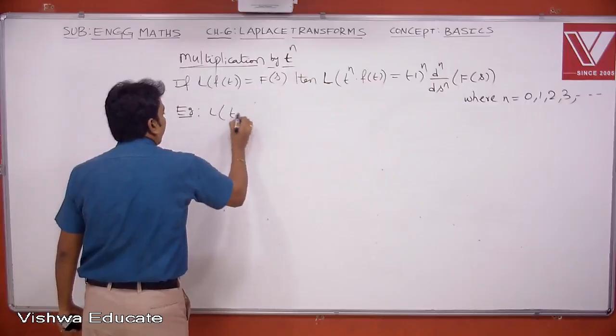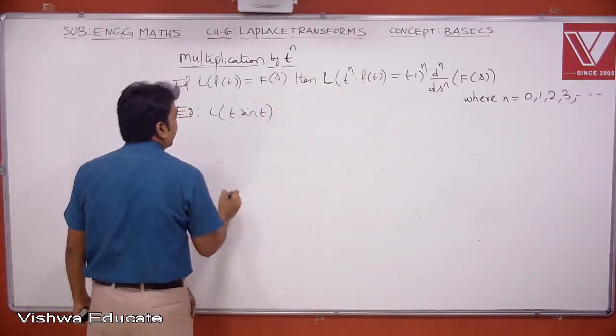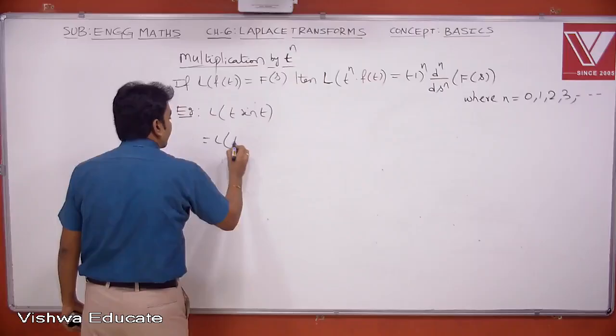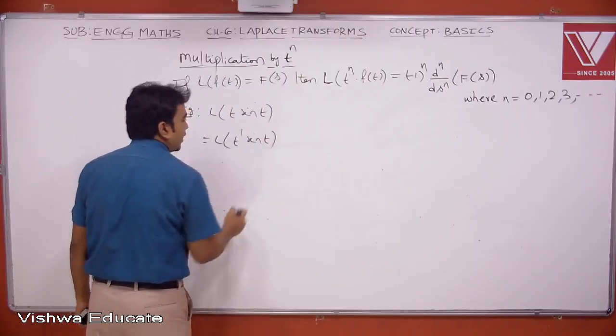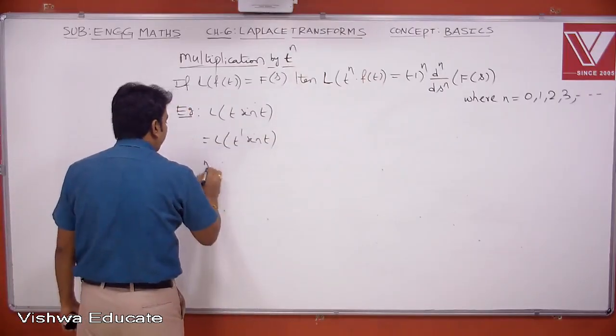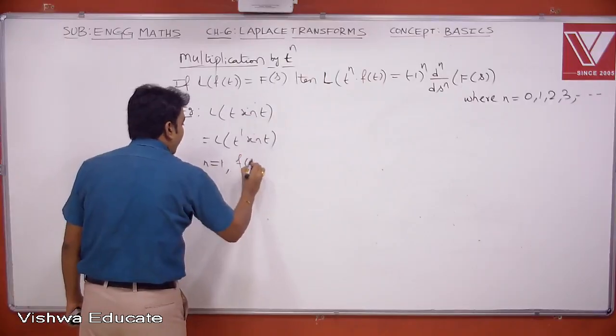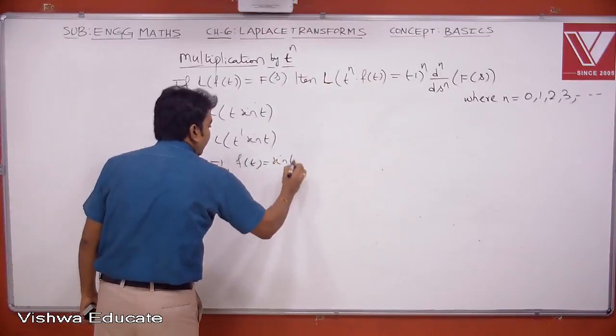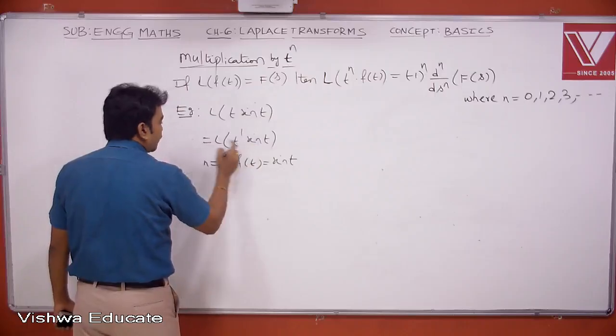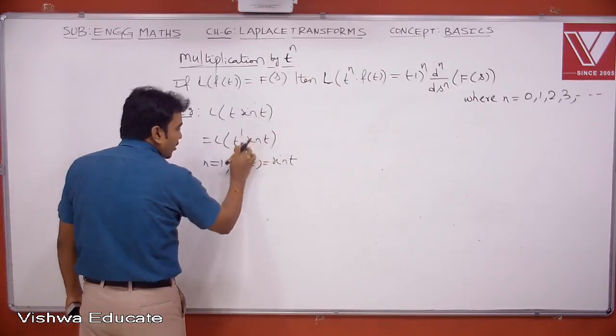Suppose I want Laplace of t sin t. So this is in the form Laplace of t power 1 into sin t. So here n value is 1. So take f of t equal to this sin t. So to get the Laplace of this function, let us get the Laplace of this f of t, sin t, at first.